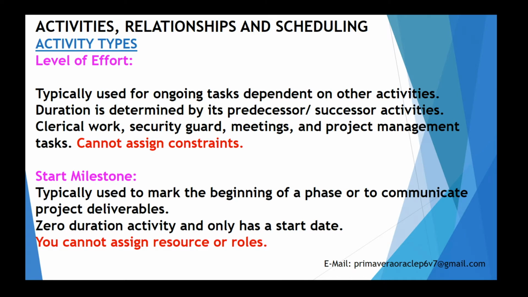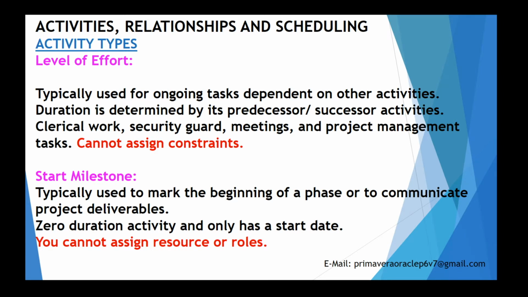So I will give you a little bit of information on what level of effort activities are. It is a special activity type which is unique in how it qualifies for duration. Primavera P6 will allow you to calculate the duration of level of effort activities based on the dates from its predecessor and successors.